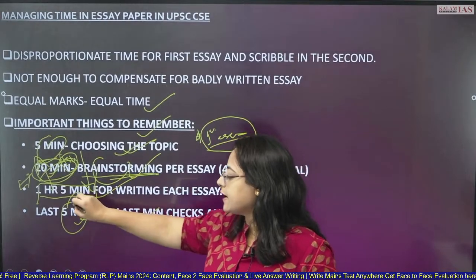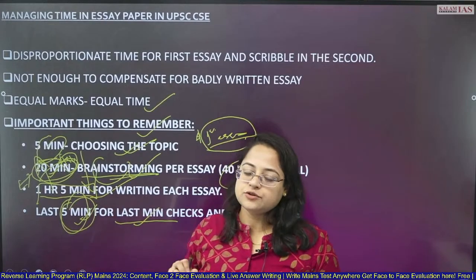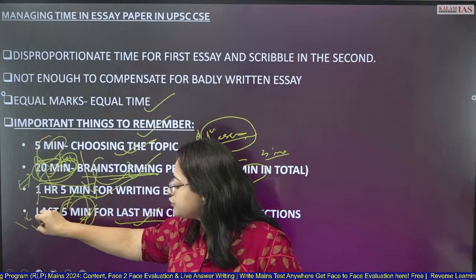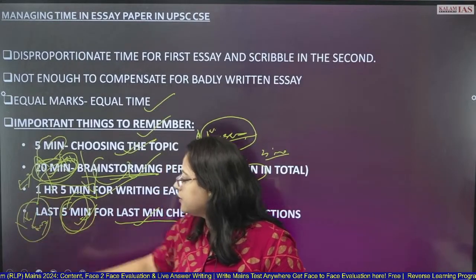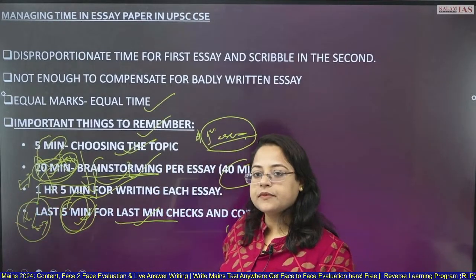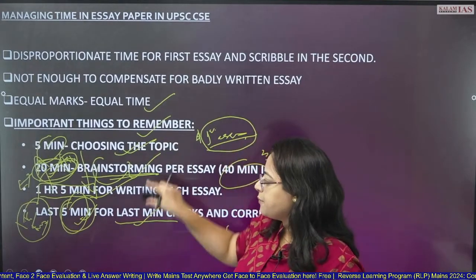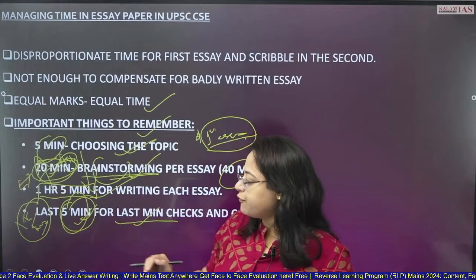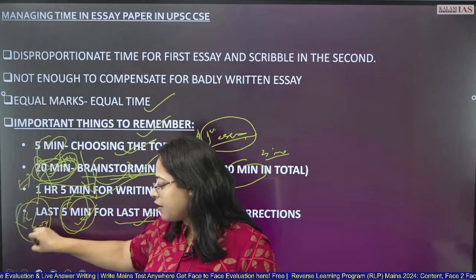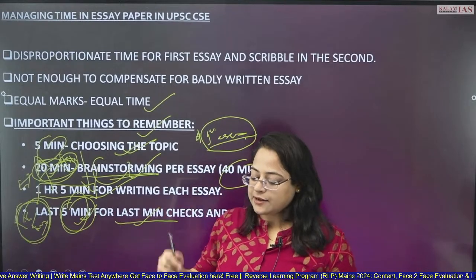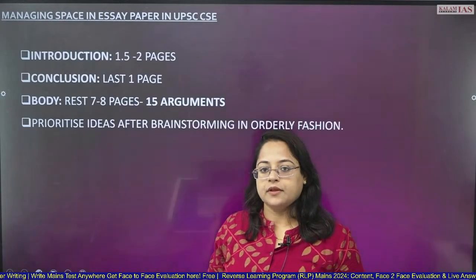So these things can be checked in the last 5 minutes. So this is how your 1.5 hours has to be planned. Hope I'm clear with the management of time. And if you manage your first 1.5 hours, that is half of your time, well for the first essay, then your second essay has to go well.